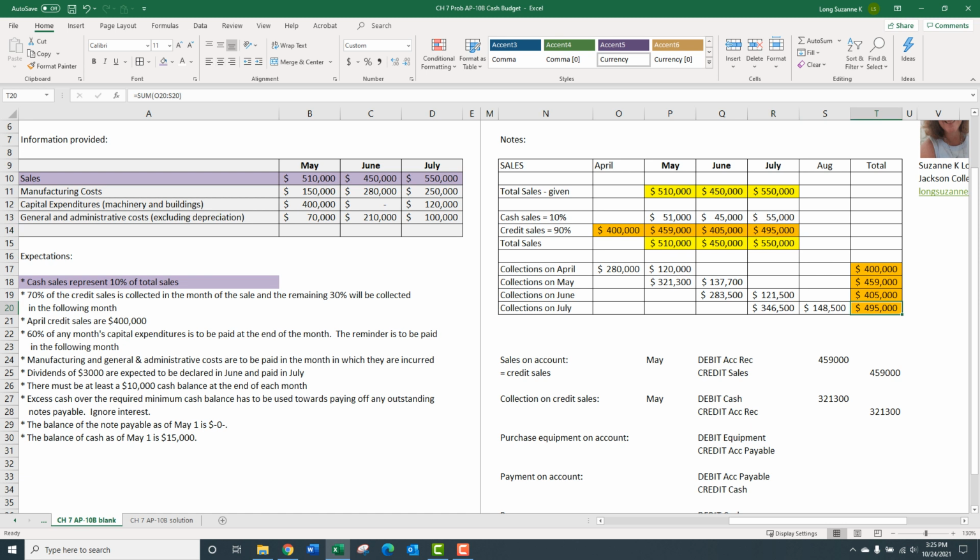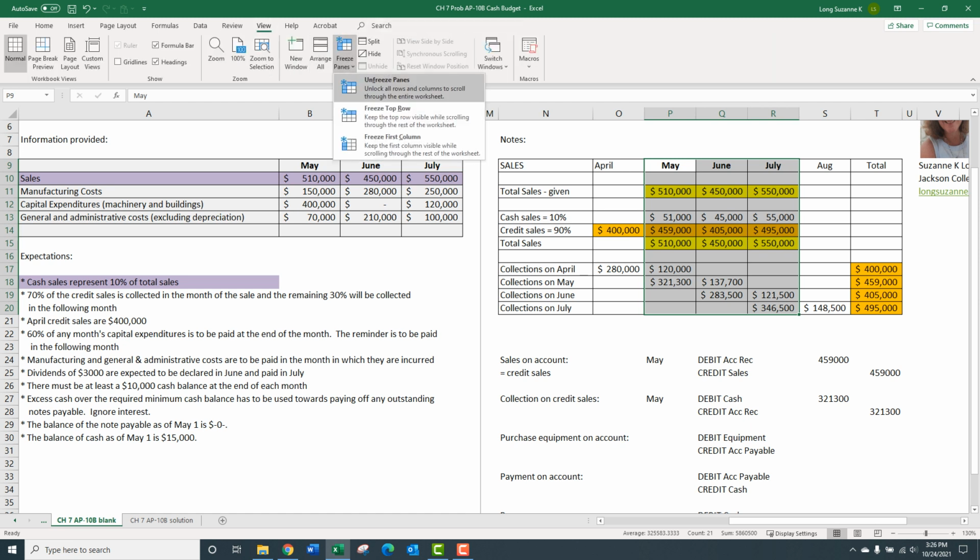Now, the reason why I'm showing all of these months here is that some students like to see the whole thing. Like, show me the whole thing for April. Show me the whole thing for May. I want to see both pieces. I want to see the whole 400,000. I want to see the whole 459. So I added in a month before April and I added in a month after for August. But I'm kind of doing the bold thing up here for, hey, but this is what we're going to be doing in our work, in our problem, is May, June, and July.